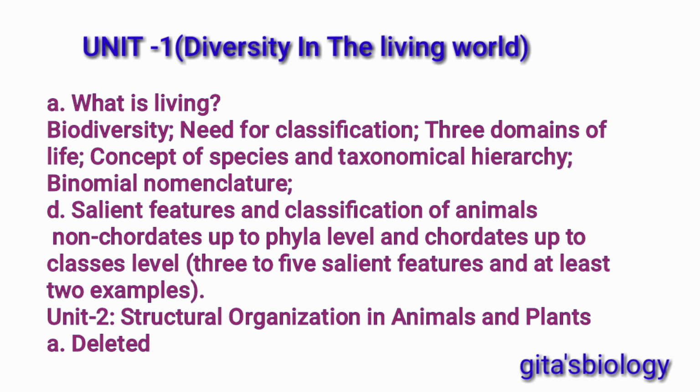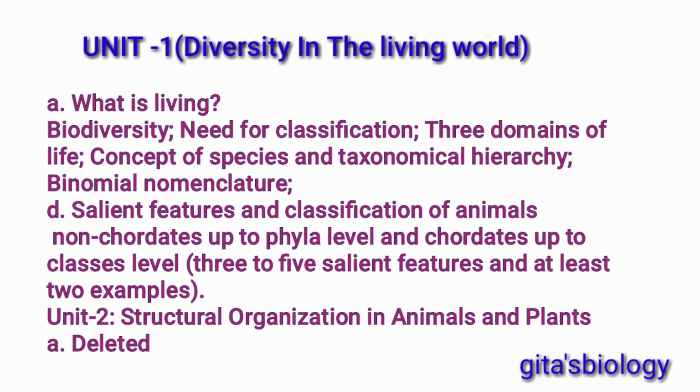Unit 1, diversity in the living world, contains 2 chapters. First chapter is what is living, and second chapter is salient features and classification of animals. The first chapter contains biodiversity, need for classification, 3 domains of life, concept of species, taxonomic hierarchy and binomial nomenclature.